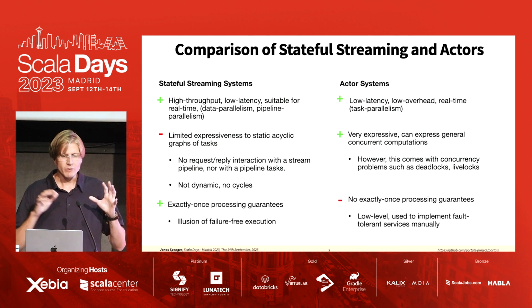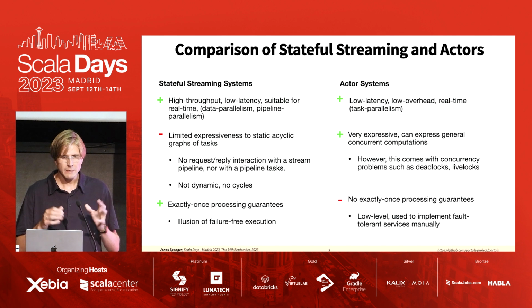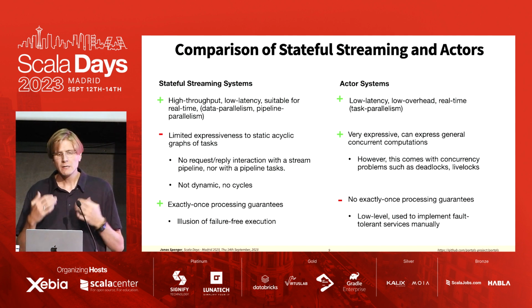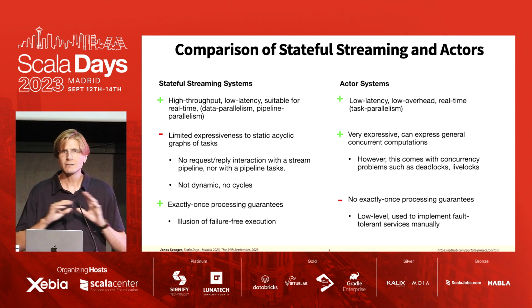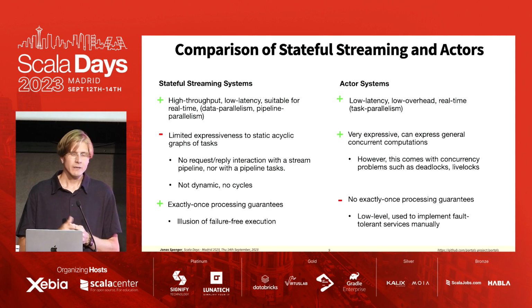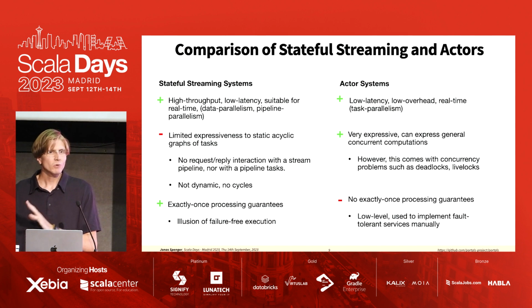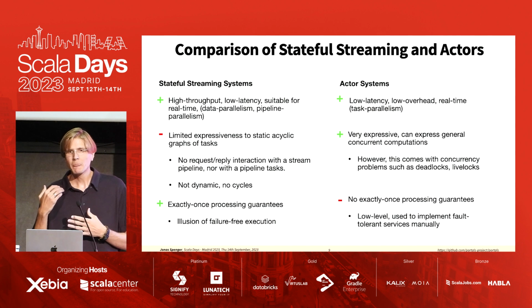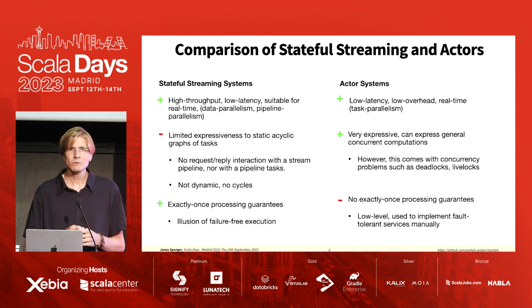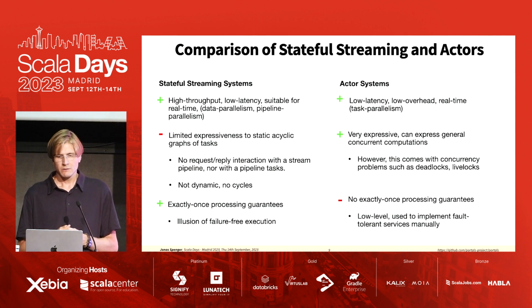Finally, for the processing guarantees, as I said, in streaming systems we have exactly once processing guarantees. And what this gives you is the illusion of a failure-free execution. So you can submit your application and stop worrying about failures. Whereas in actor systems, you don't get these kinds of guarantees. In fact, it's a very low-level programming model and oftentimes used to implement these high-level programming models like streaming systems. So it has a quite different target.